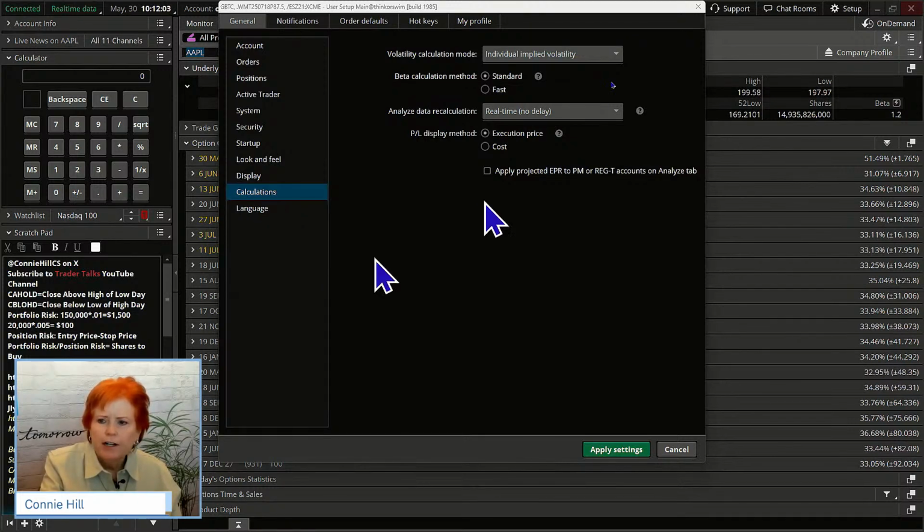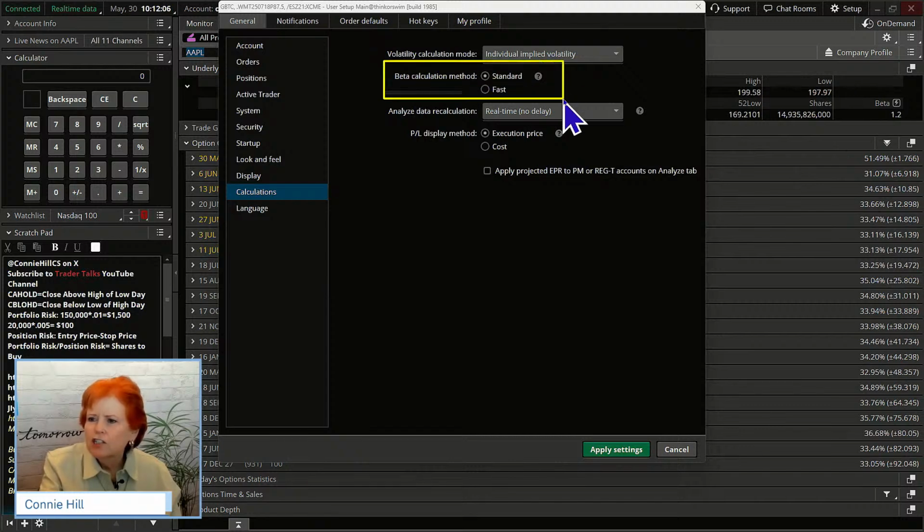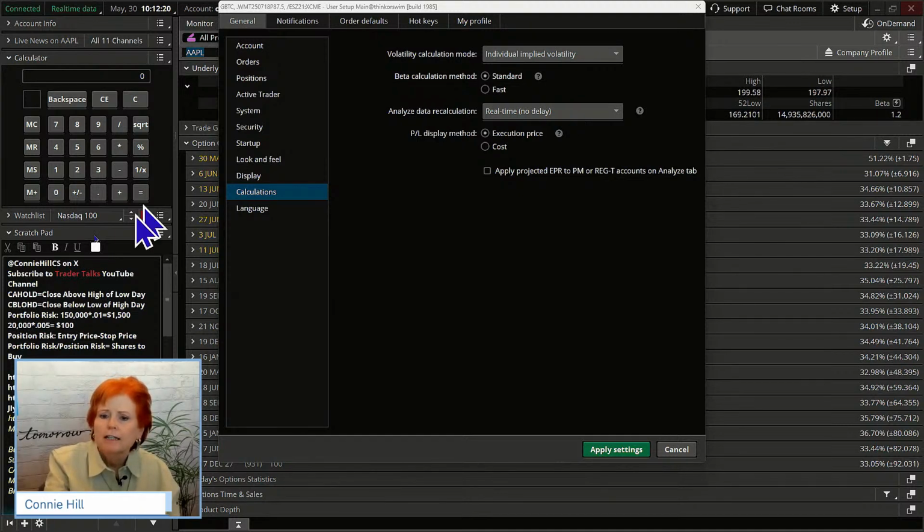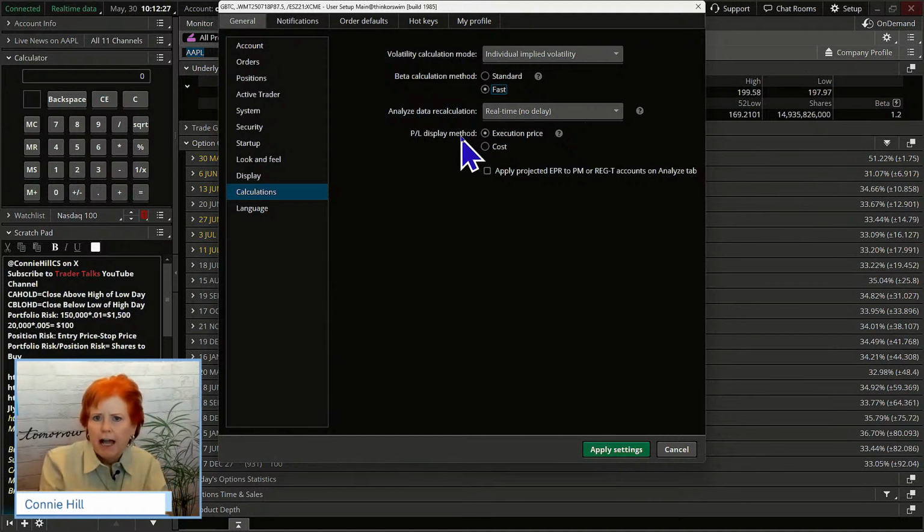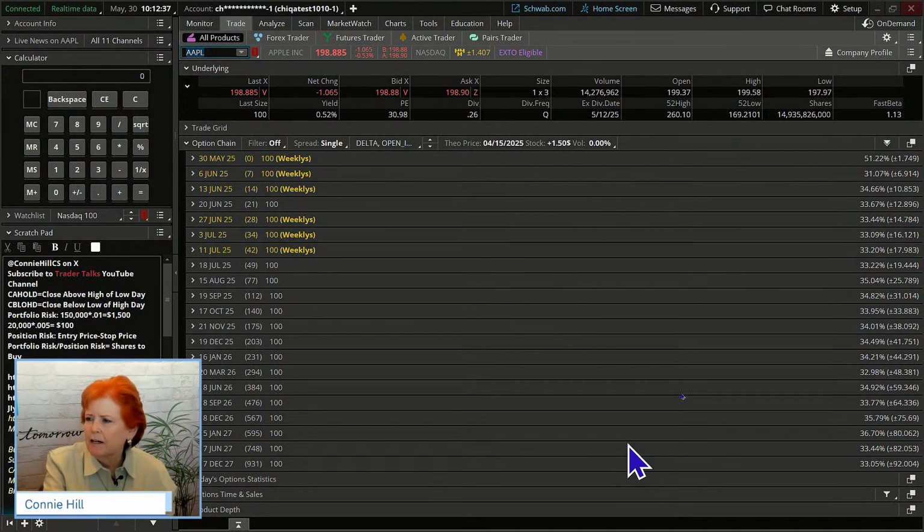Now you can see over here, beta calculation. Right now it's standard, which means it's going over 5 years. However, suppose you've got some newer stocks that haven't been around 5 years and therefore they're not showing you a beta. If that is the case and you want to change it, this is what you would do. You would come down here and say fast beta, and then it's just going to look at that shorter period of time that it has available. I'm going to say more like 1 year of looking at how much it moves compared to the SPX.